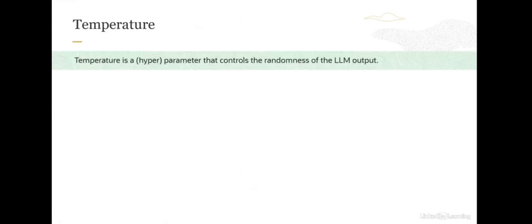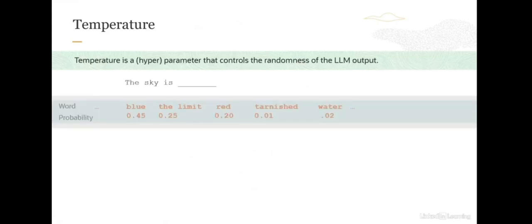The other parameter you can use to change the output is temperature. The temperature parameter controls the randomness of the LLM output. If I give you a statement like "the sky is," the way large language models work is they pick the next token based on the probability of appearing next in this phrase. As you can see here, we have different words, blue, limit, etc., with associated probabilities. This is the vocabulary of the large language model, and it picks the next token with the highest probability. As you can guess, the next token here would be blue, but you can change that behavior.